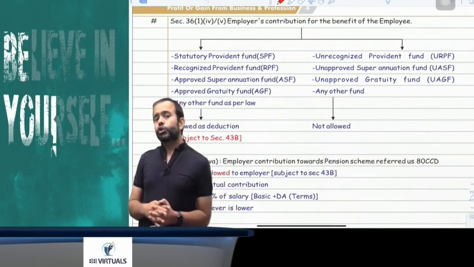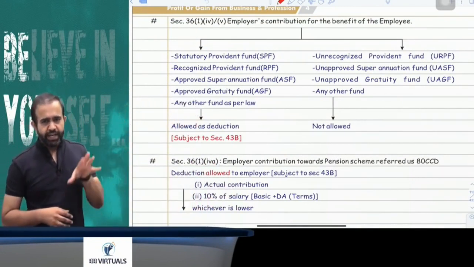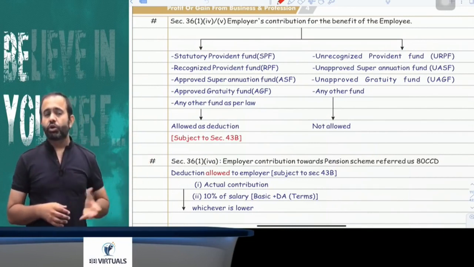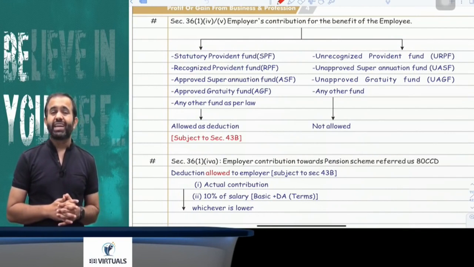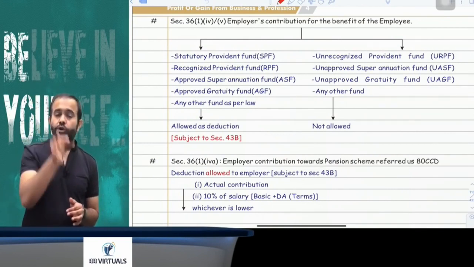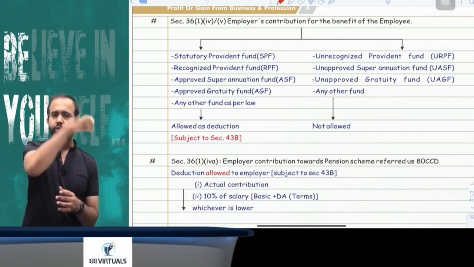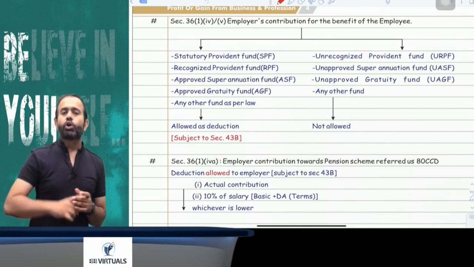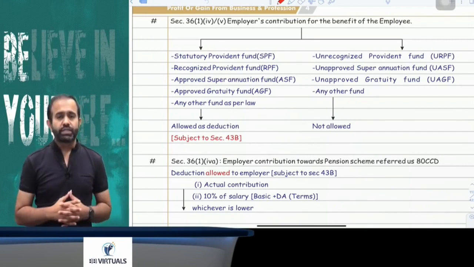Now employer contribution to the gratuity fund as well as the provident fund and all. So the question is, suppose the employer has contributed for the purpose of employees, is it allowed to the employer or not? All people just pay attention. If the employer contributes to the statutory provident fund or approved statutory provident fund or recognized provident fund or approved gratuity fund or approved superannuation fund or any fund under any other law, in that case it is allowed as deduction.